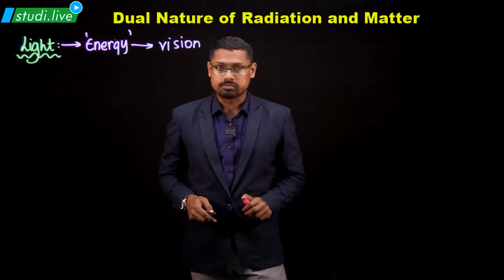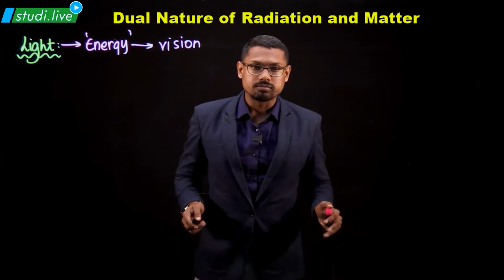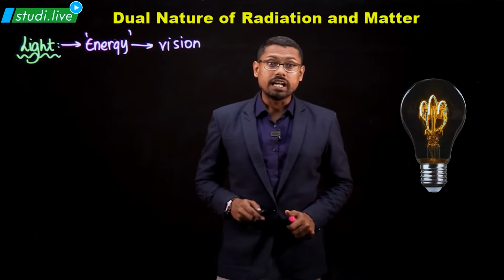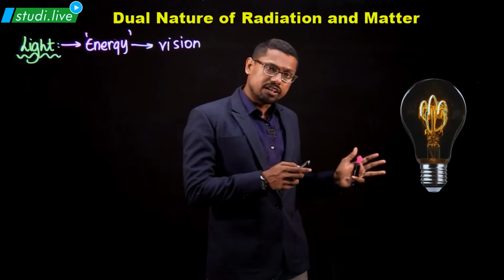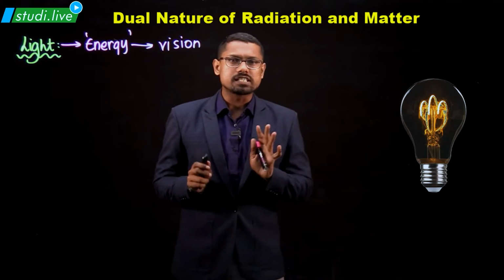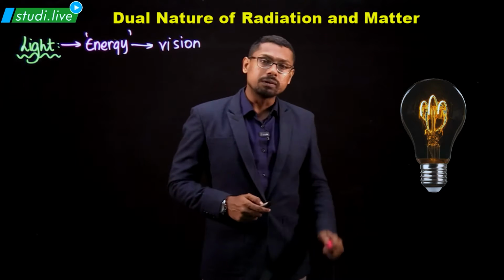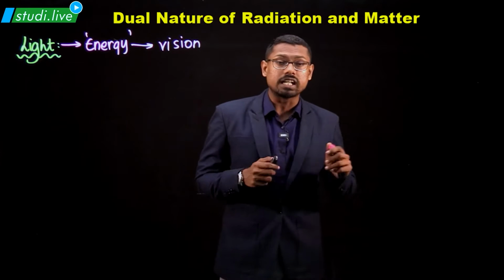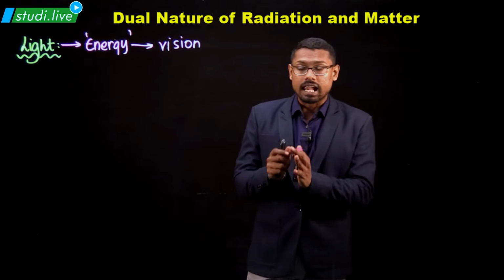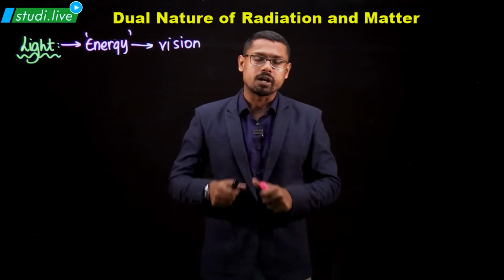So if there's a completely dark room and there are a lot of objects inside this dark room, will I be able to see even one of them? No. But what if I ignite a light bulb? When I come across this electric bulb, I obviously can see something or the other that is present there. So light is something that enables me the concept of vision. Without this electric bulb, there was nothing there that I could see. So light basically is the reason why we can see with our eyes.